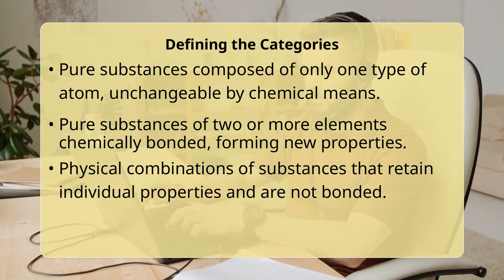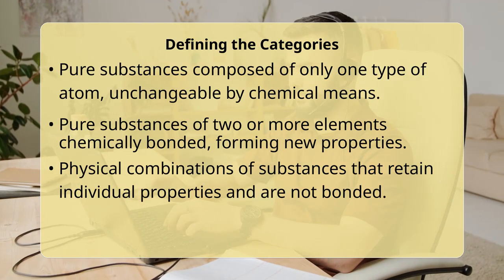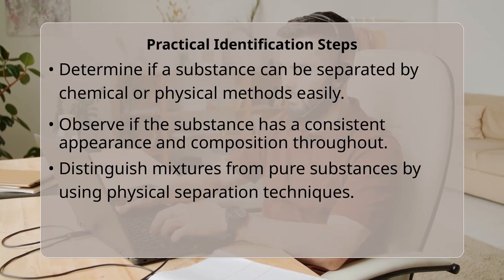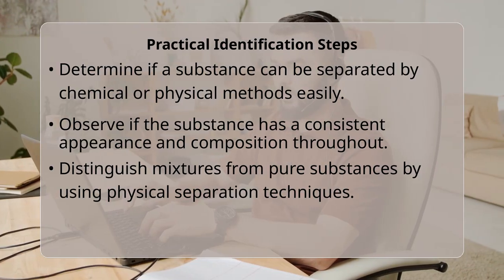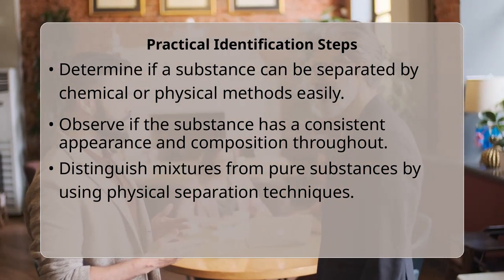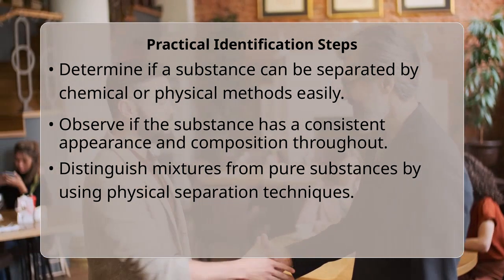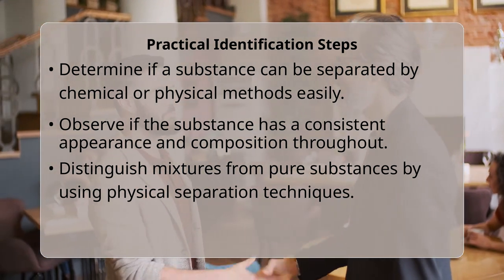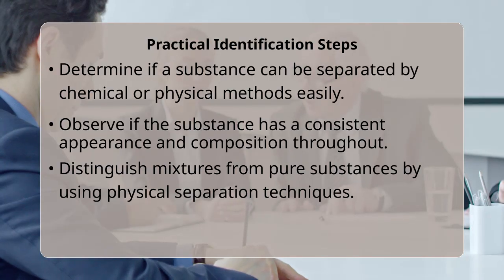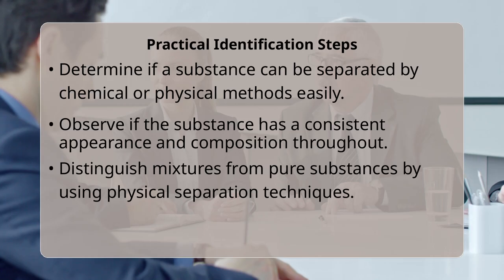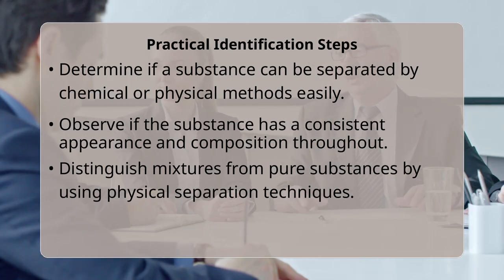Identifying these categories involves a series of observations and simple tests. First, ask yourself if the substance can be broken down into simpler substances. If not, it is likely an element. If it can be broken down into simpler substances through a chemical reaction, it is a compound. If it can be separated by physical means, like filtering, boiling, or magnetism, then it is a mixture.